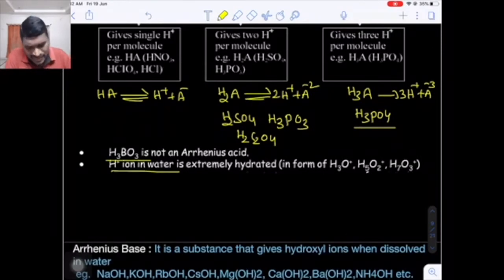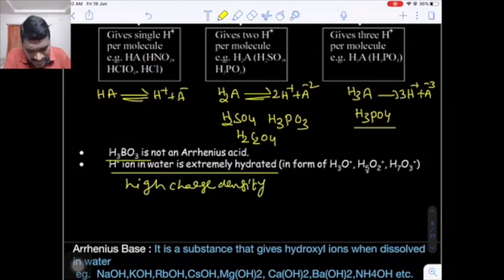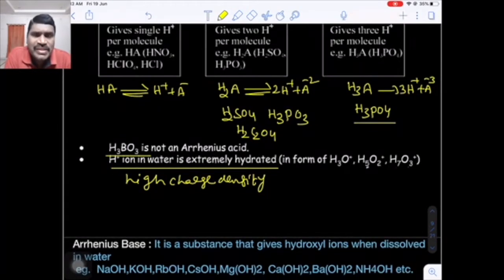Remember this. Now an important thing: H+ ions in water are extremely hydrated. Due to small size and high charge, H+ is a high charge density species, and it combines with water molecules in solution.